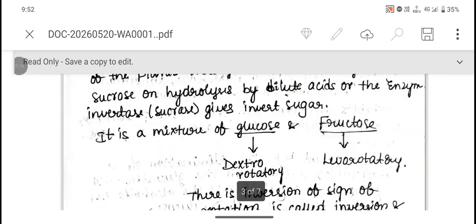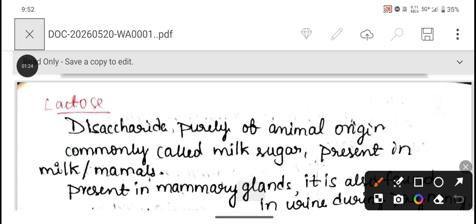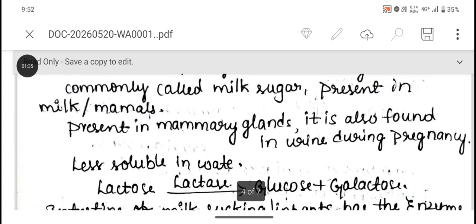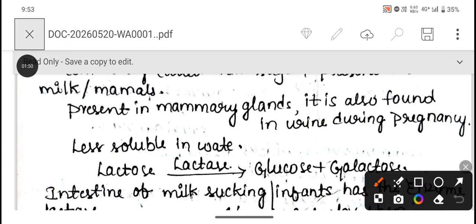The very first example is lactose. Lactose is a disaccharide that is purely of animal origin. It is commonly called milk sugar and is present in milk. It is present in the mammary glands, and as mammary glands secrete milk, the milk is rich in lactose. It is also found in urine during pregnancy. It is less soluble in water.